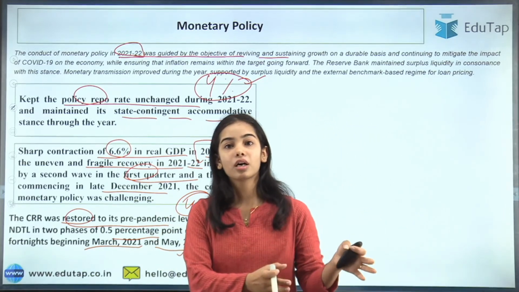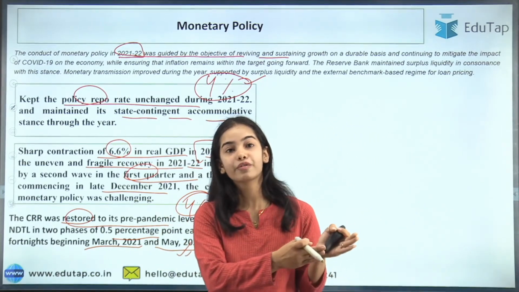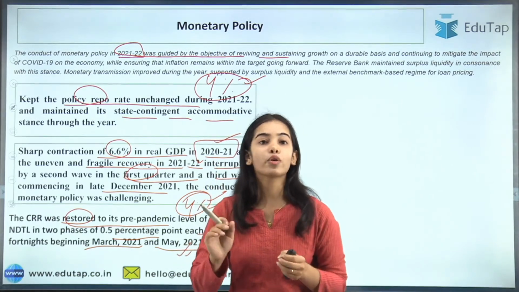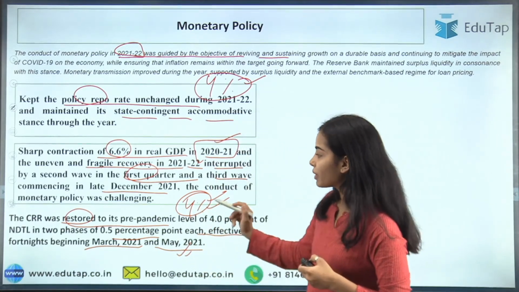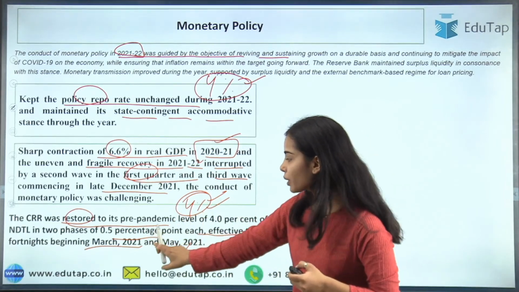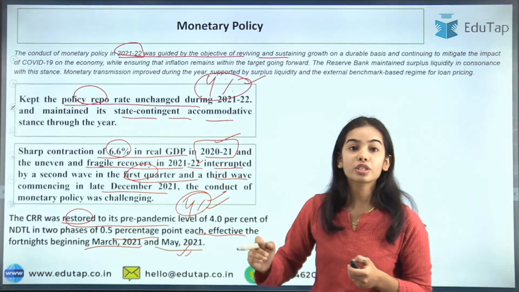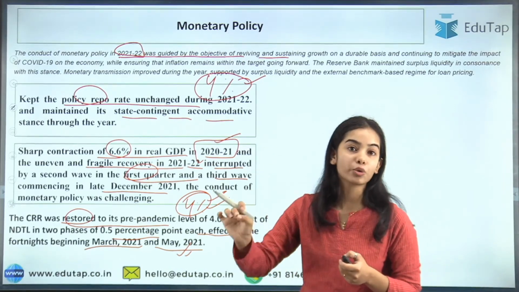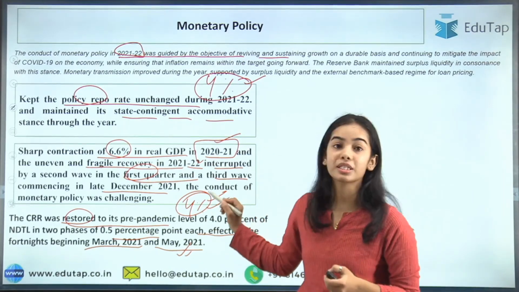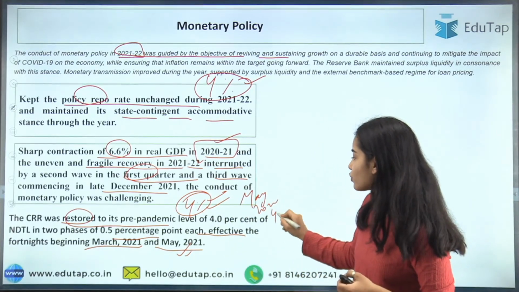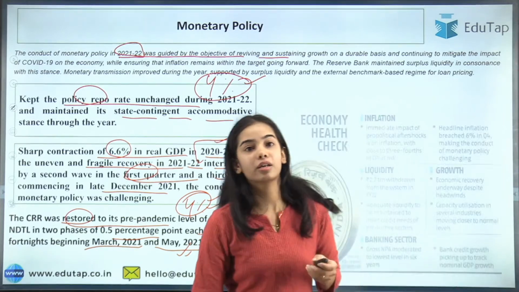But in the Monetary Policy Committee review in May 2022, it was increased to 4.5%, by 50 basis points.